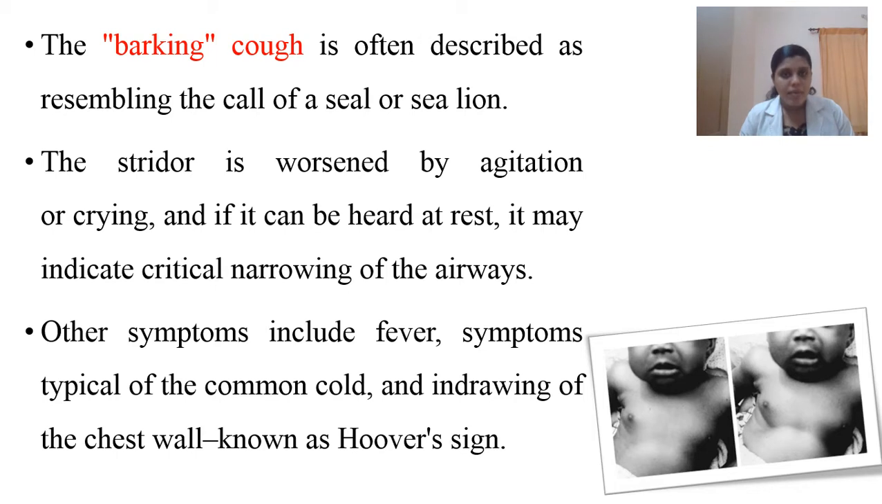Okay. Apart from all these symptoms, the child may usually have fever, then symptoms of common cold, then there will be one more symptom, that is the indrawing of the chest wall. Whenever you see the child's chest wall going inside, that is known as Hoover sign. This is a most common sign. If you do a physical examination of the child with croup syndrome, you can find it out. Okay, clear. So these all are the common manifestations visible in a child with croup syndrome.